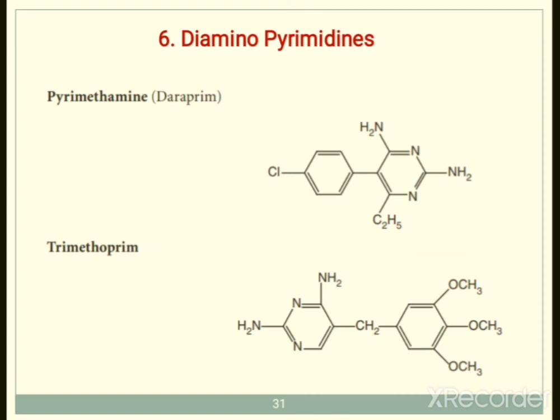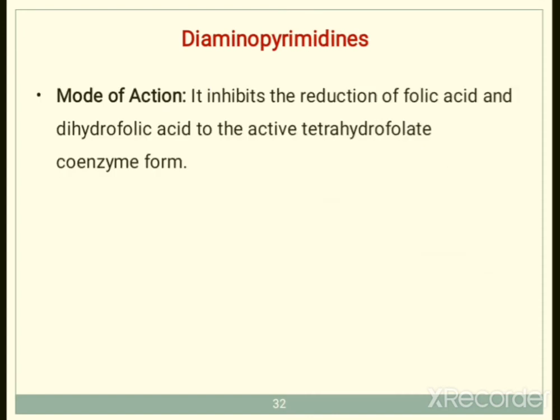So the same mode of action of these diaminopyrimidines is there. They will inhibit folic acid synthesis by inhibition of the dihydrofolate reductase enzyme and conversion of dihydrofolic acid to the active tetrahydrofolate coenzyme form. So a similar mode of action as your biguanides. Okay, so this is about your diaminopyrimidine derivatives.